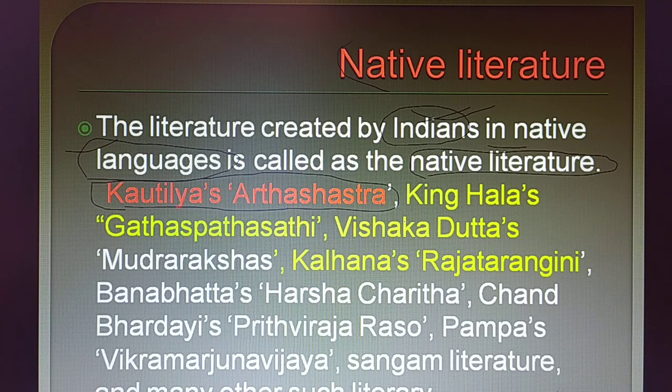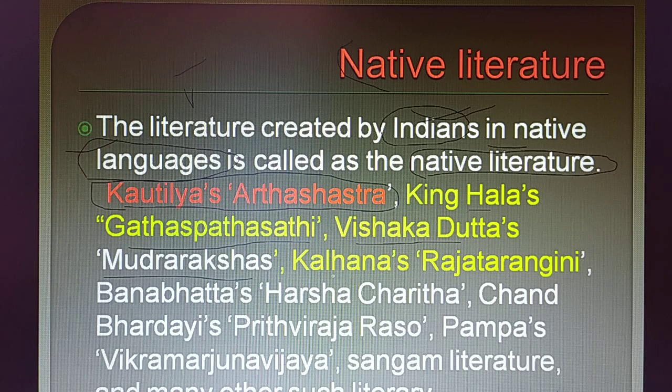King Hala is the name of the king who wrote a book, Gata Saptasati. Remember, these are the books which have recorded whatever situation we had in India in the past. Next one is Vishakadatta's Mudra Rakshasa, and these are native literature.